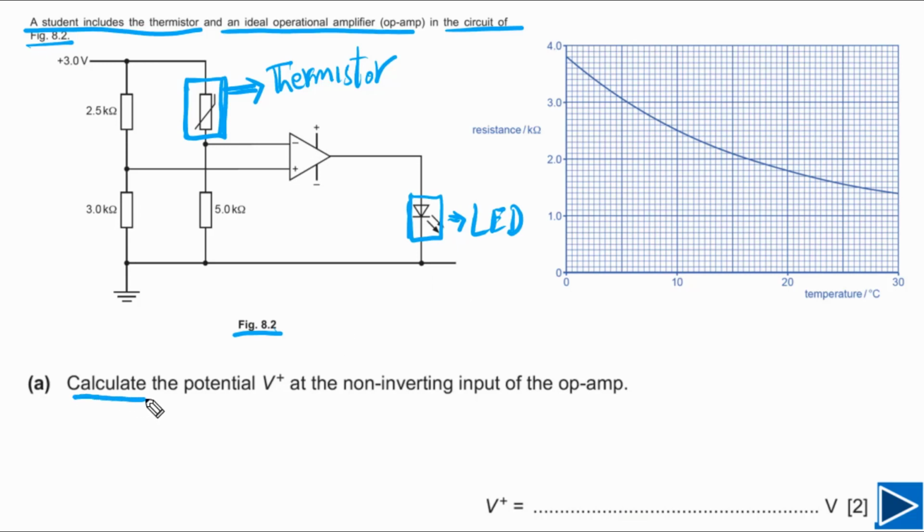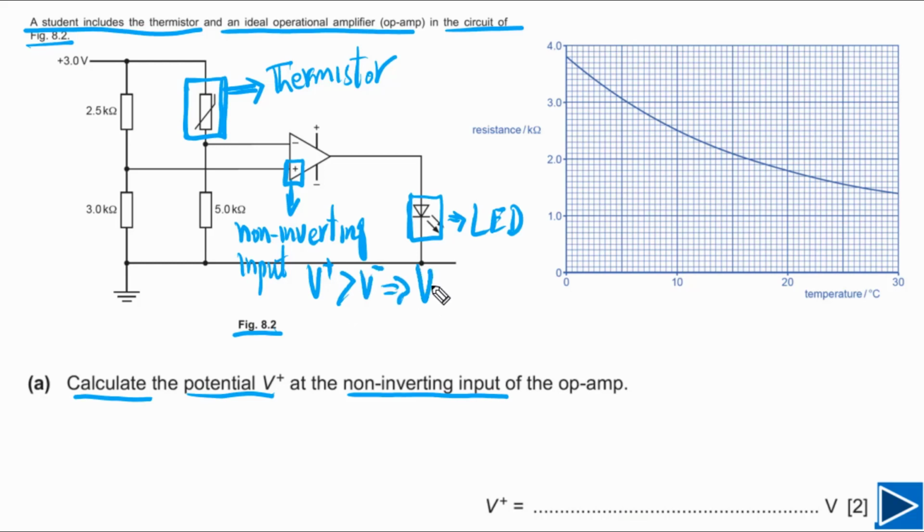For part A, the question is asking us to calculate the potential V plus at the non-inverting input. If you look at the op amp, it has two inputs, one with a positive sign, and that is called the non-inverting input. If V plus is greater than V minus, then V out will be positive. So it means current will flow like this. This is very important. When V out is positive, current will flow like this.